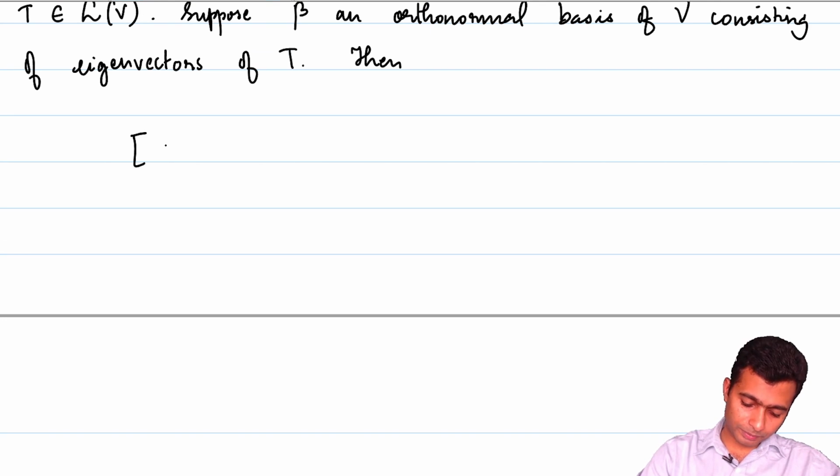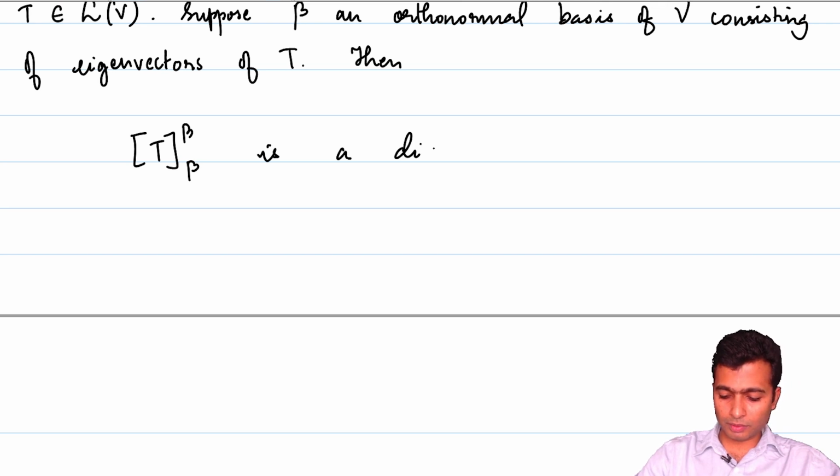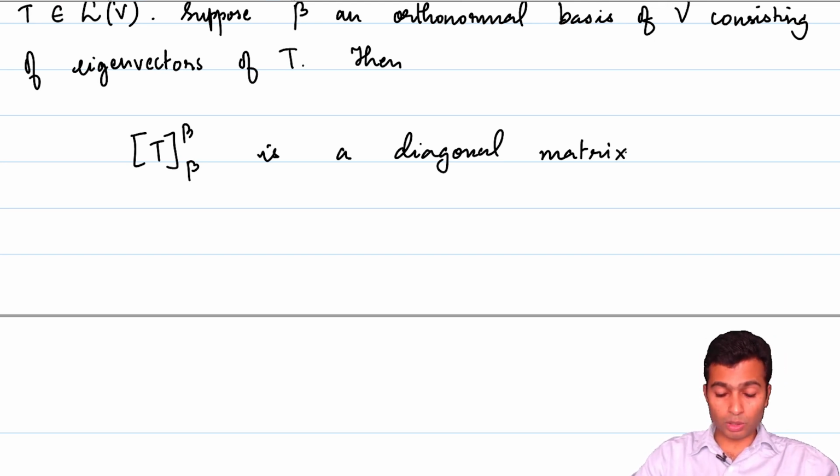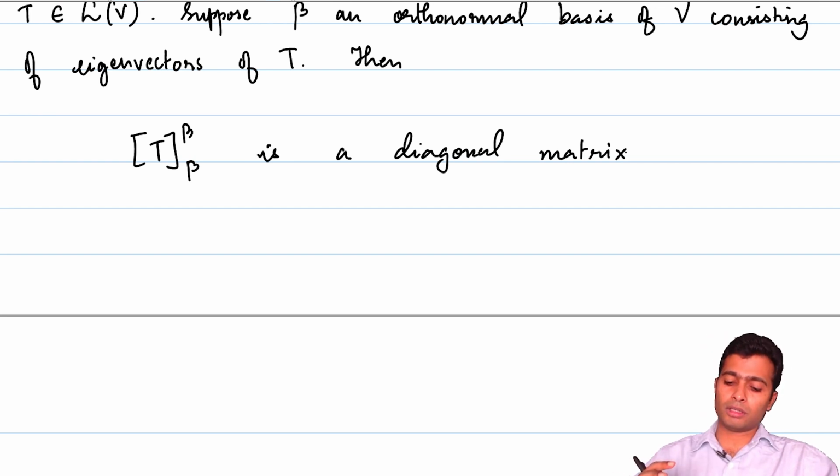Let's consider the matrix of T. This is a diagonal matrix. That's something which we know for sure. It is already a diagonal matrix without it being an orthonormal basis. In particular, here it is an orthonormal basis as well. But the moment we are in a finite dimensional inner product space and we have an orthonormal basis, if we look at the matrix of T with respect to this orthonormal basis, we also know the matrix of T star with respect to the orthonormal basis.